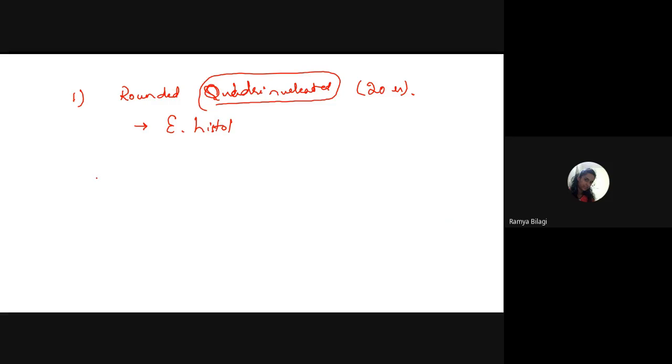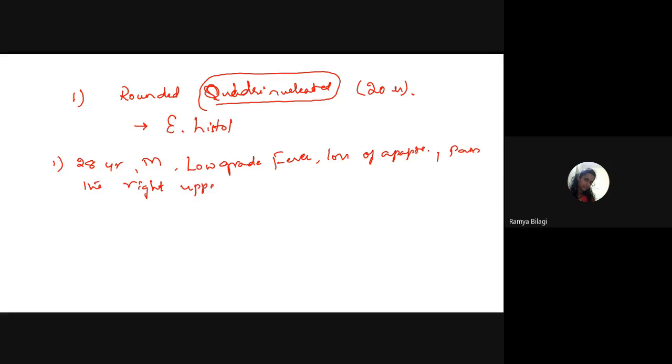Fine. Now, we will see one case study. Let us look at one case study over here. Just look at the question. A 28-year-old male patient has presented with low grade fever and loss of appetite and pain in the right upper quadrant since 15 days.